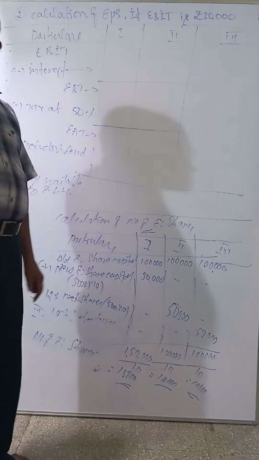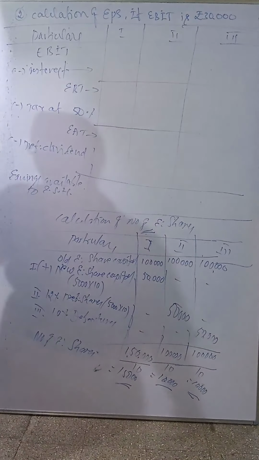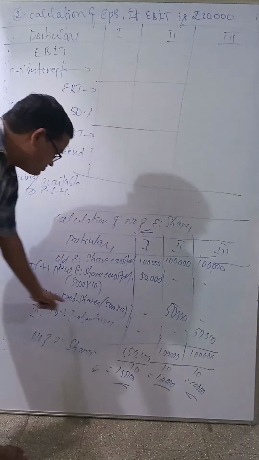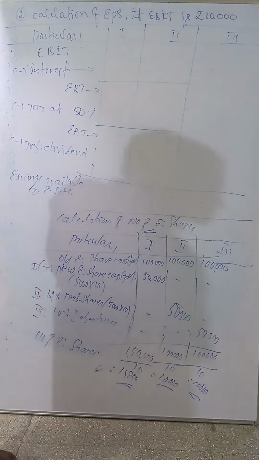Add the new equity share capital, meaning the company wants to raise another 50,000. How to raise it? First point given, second point given, third point. For the first point, the company issues 5,000 equity shares of 10, which is 50,000 in the first column. Second point: the company issues 5,000 12% preference shares of 10, so the second column. Third: 10% debentures of 50,000, third column. But we want only the number of equity shares.